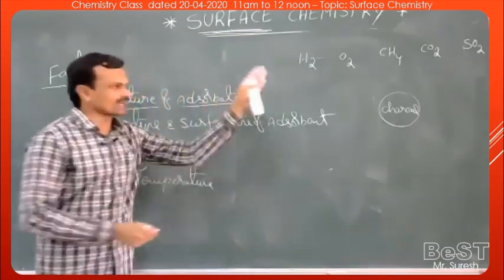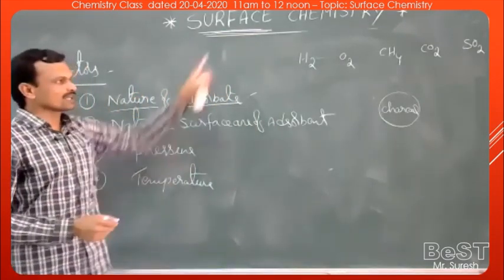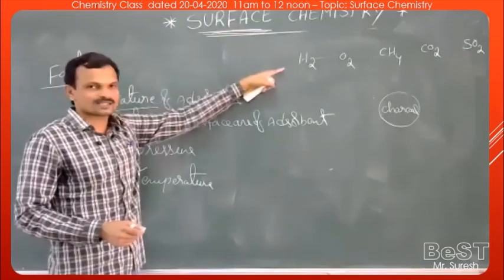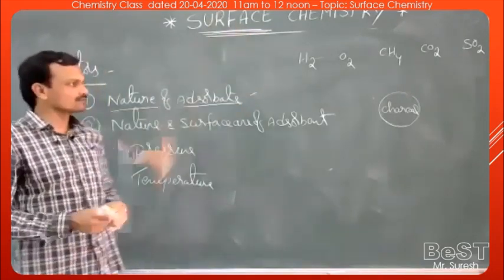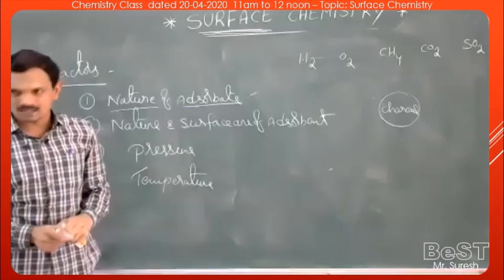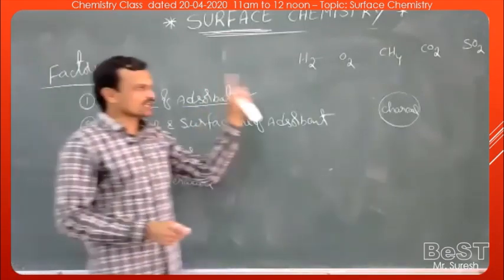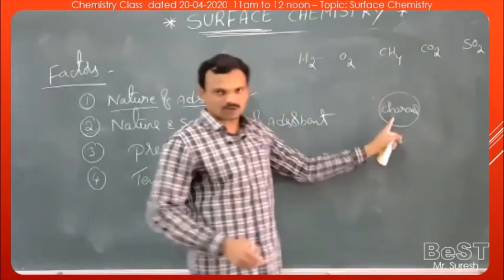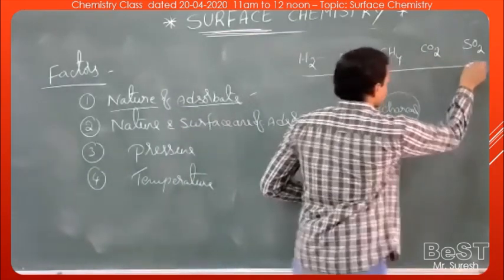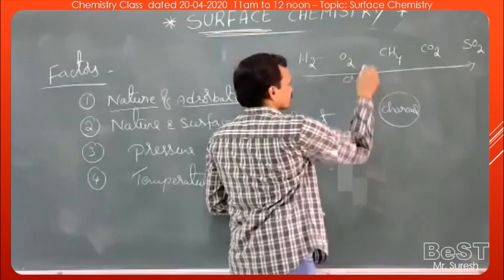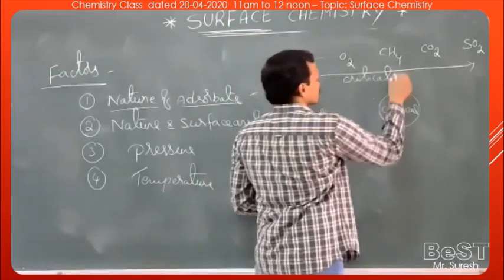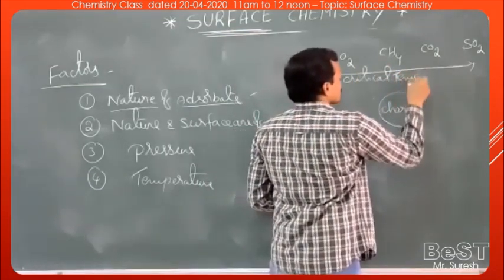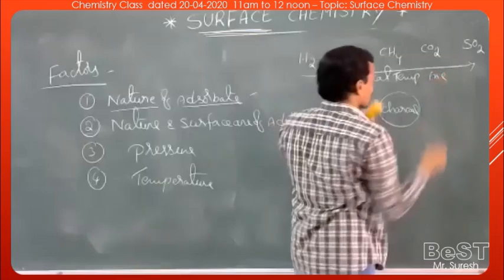Among the given gases, the gas which has a high critical temperature can be liquefied easily. The gas which can be liquefied easily can be adsorbed more readily on the surface of charcoal. So here, from left to right, critical temperature increases.